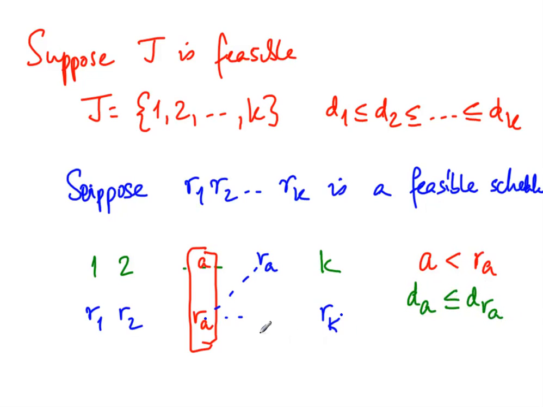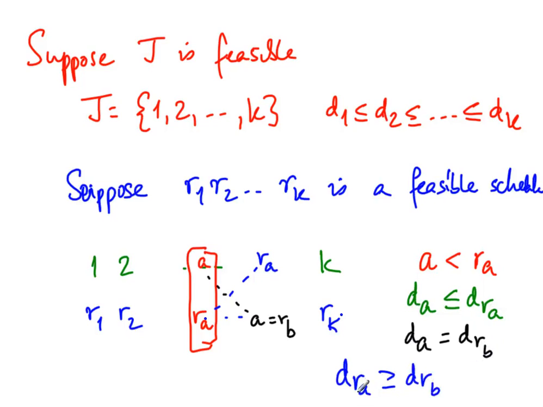Now let's look at this schedule again. A doesn't appear here, but A must appear in this permutation somewhere. So A appears somewhere later on at some position B. So from this we know that the deadline of A is actually equal to the deadline of R of B, because R of B is exactly the same job as A. From these two facts we can conclude that the deadline of R of A is greater than or equal to the deadline of R of B, because the deadline of R of A is at least that of A, and A itself has the same deadline as R of B because it's the same job.